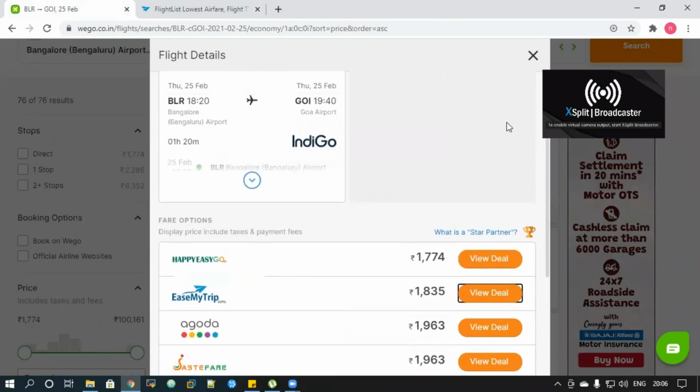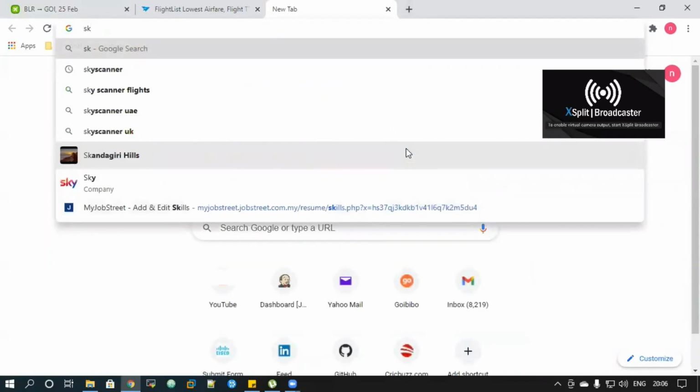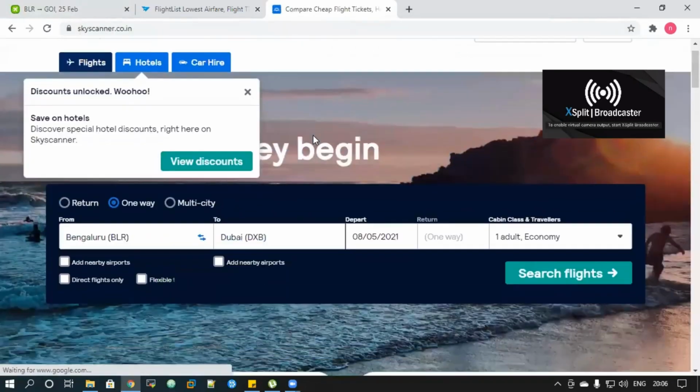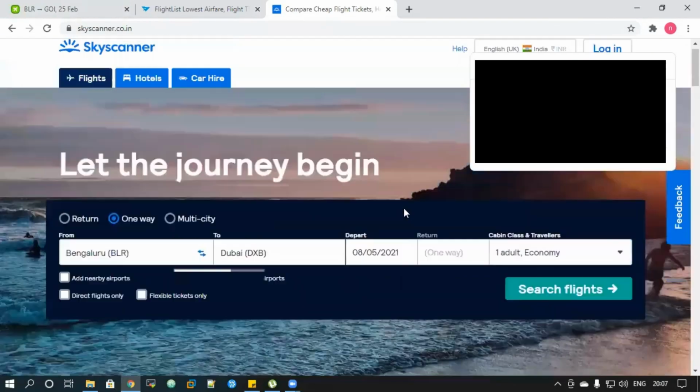It is very safe, and I've booked, and you can see other backpackers as well, they have booked Wego flights, so it is very safe, very secure, and I usually prefer Wego flights or Skyscanner. So the second website that I was talking about is Skyscanner. So Skyscanner is similar to Wego flights. Like I usually use Skyscanner when I'm going on international trips.